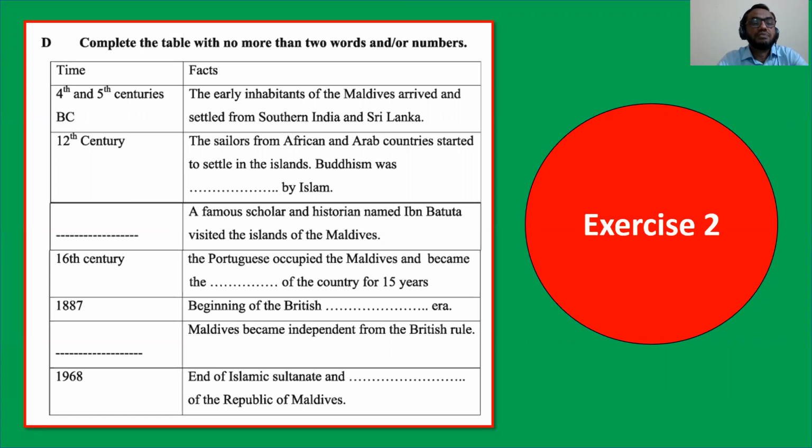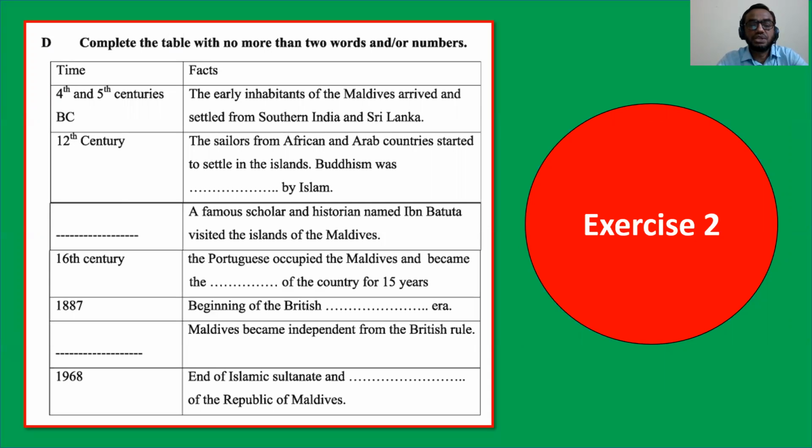Okay. Time, facts. 4th and 5th centuries BC, the early inhabitants of the Maldives arrived and settled from southern India and Sri Lanka. 12th century, the sailors from African and Arab countries started to settle in the islands. Buddhism was dash by Islam. Dash, a famous scholar and historian named Ibn Battuta visited the islands of the Maldives. 16th century, the Portuguese occupied the Maldives and became the dash of the country for 15 years.